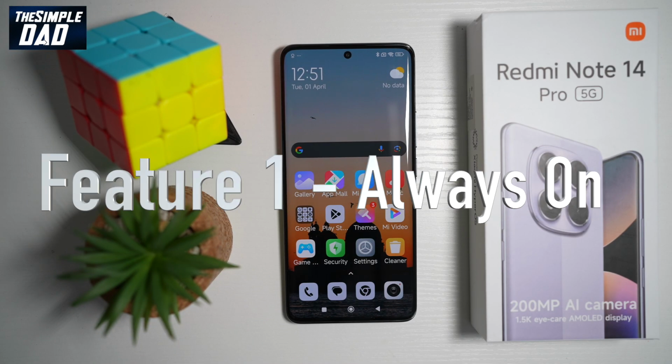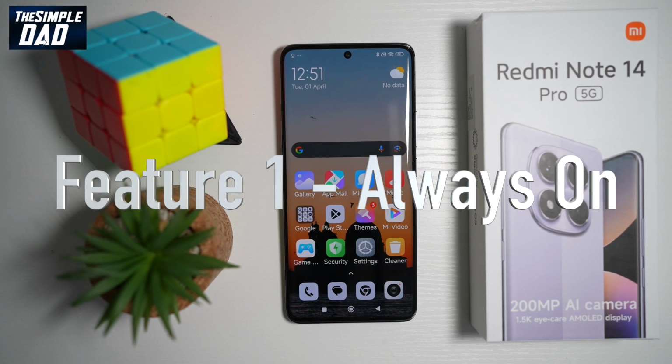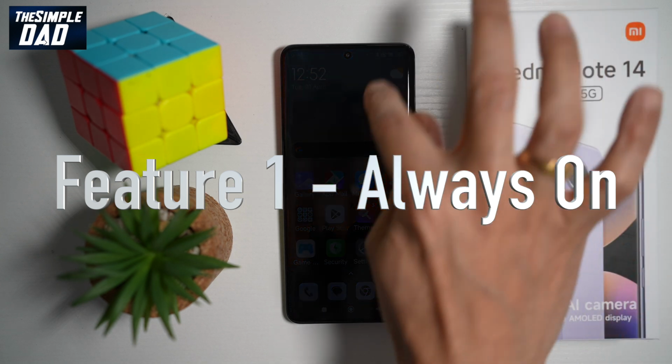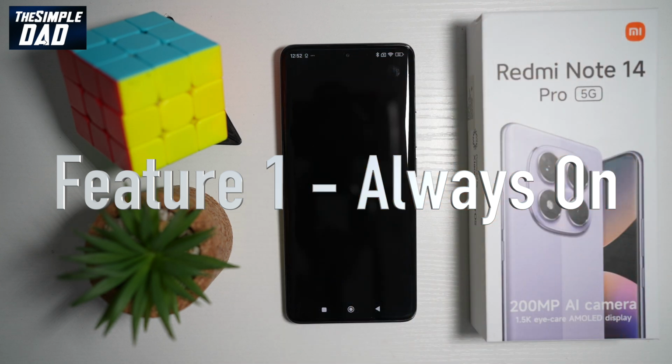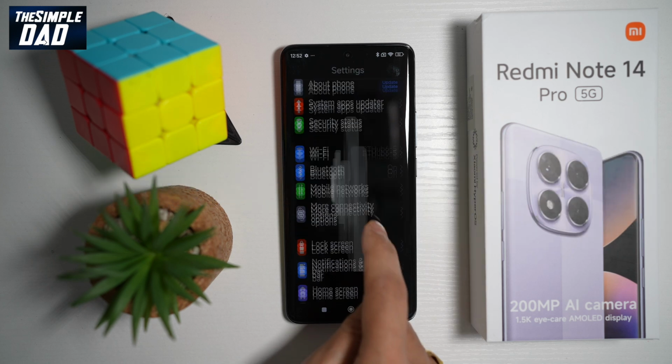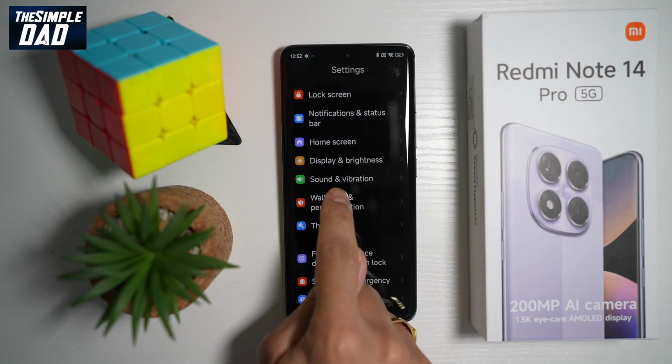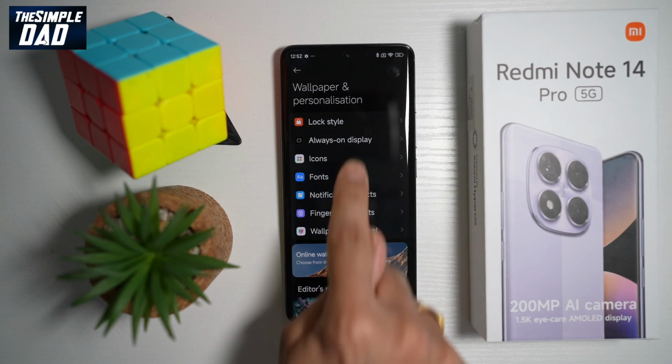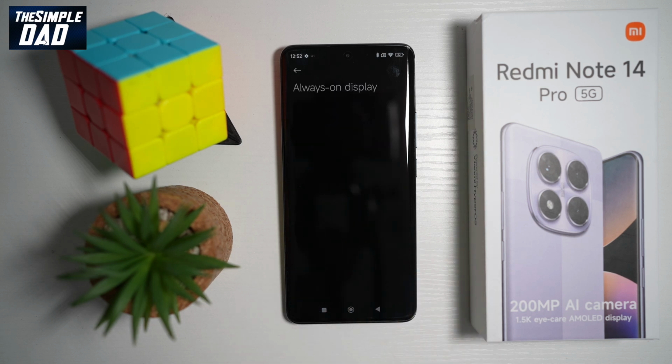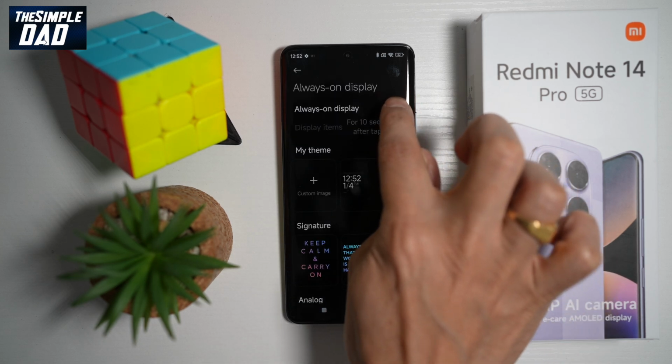So the very first feature is you need to turn on always on display. By default, this is turned off. To do this, go ahead and open up your settings. From here, scroll down until you see wallpaper and personalization. Now from here, find always on display, and turn this feature on.